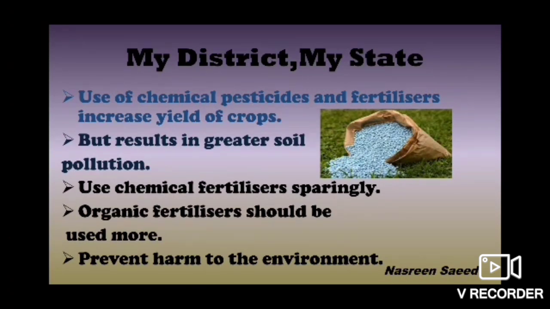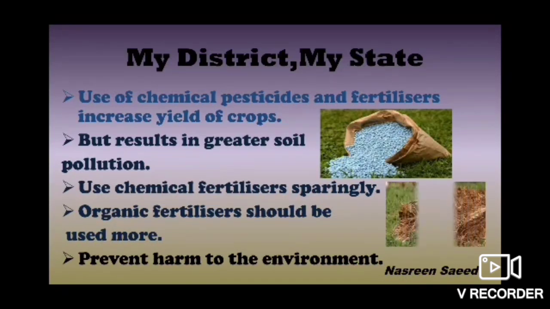We should use chemical fertilizers sparingly, kam se kam. So what should we use instead of chemical fertilizers? Organic fertilizers should be used more instead of chemical fertilizers. Why should this be done? So that we prevent harm to the environment. The environment is saved by using organic fertilizers.